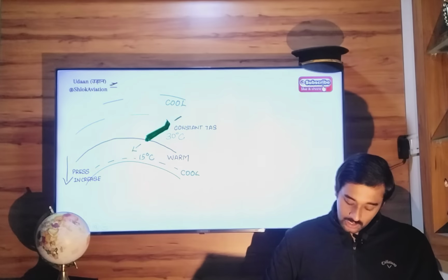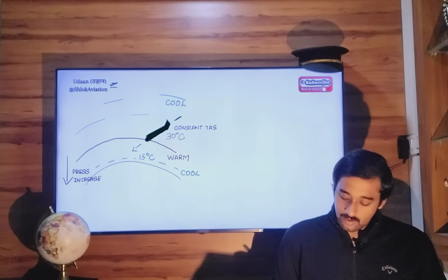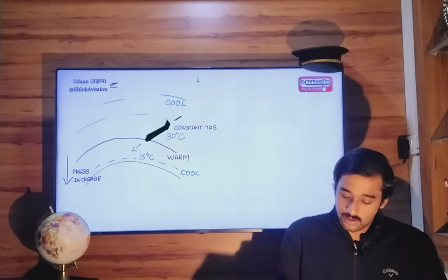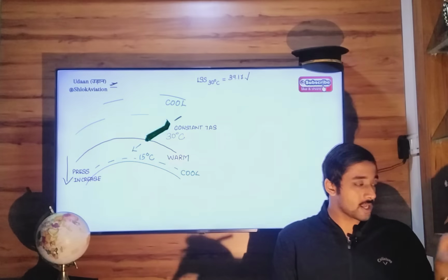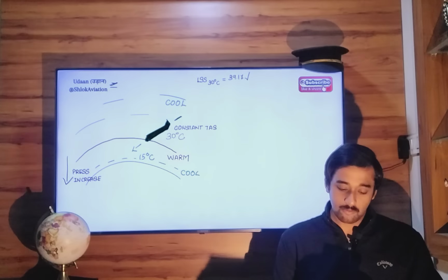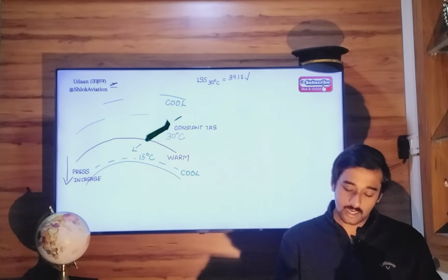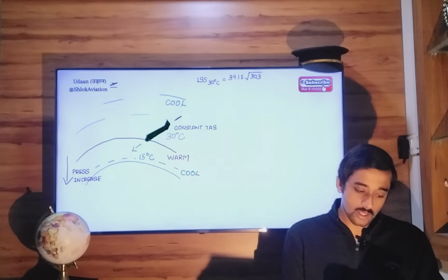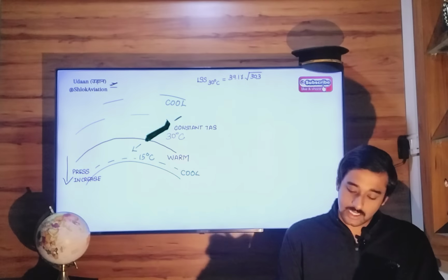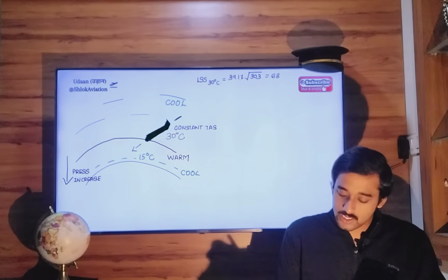Now, what will be the local speed of sound at 30 degrees Celsius? It will be equal to 39.17 times the square root of temperature in Kelvin. So 30 plus 273 is 303. The square root of 303 is 17.4, multiplied by 39.17, gives 682 knots.